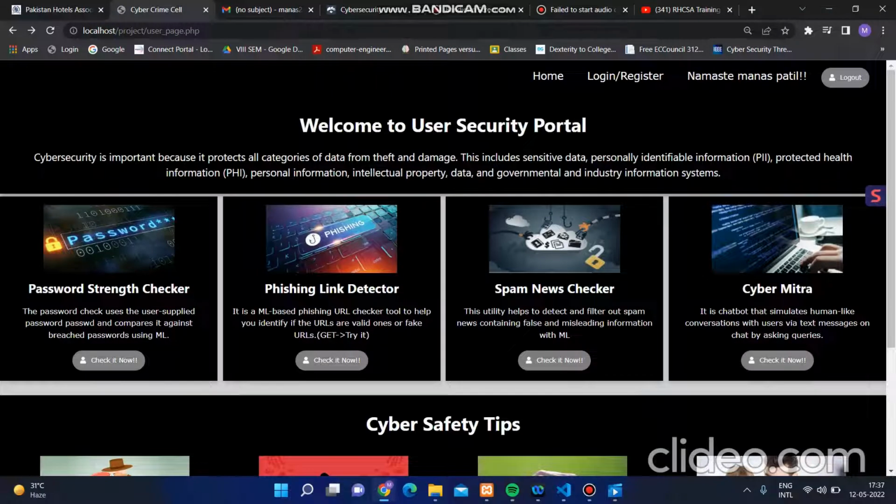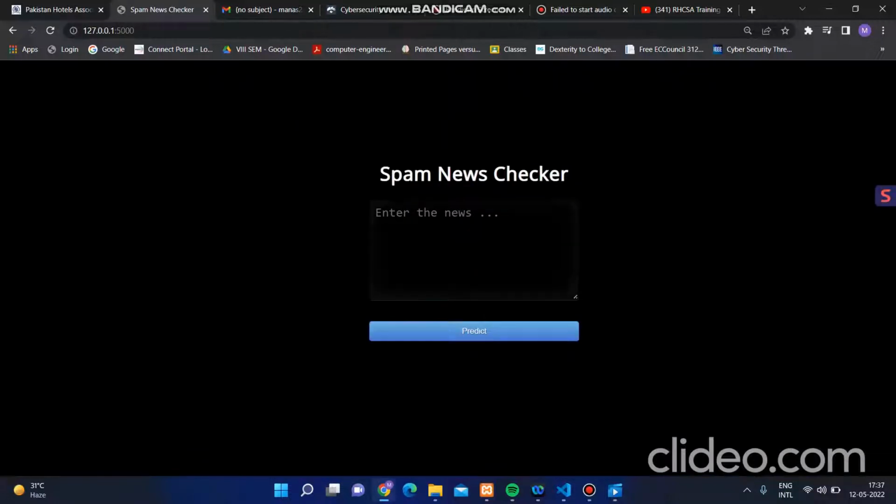So we understood what the password strength checker is, second is the phishing link detector. Now the third one is the spam news checker. For the spam news checker as well, we have used an ML based dataset. For this spam news, we use the dataset from Kaggle.com. We got around 80,000 news items from Kaggle.com.